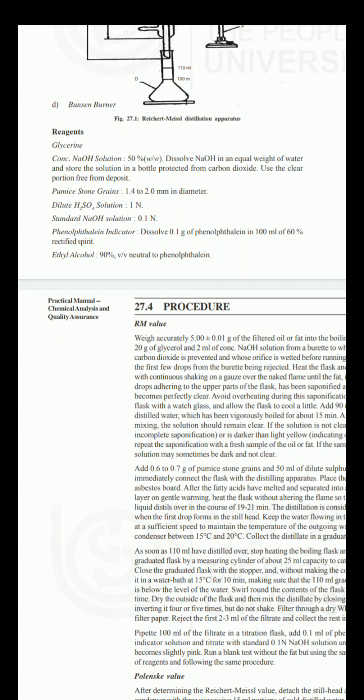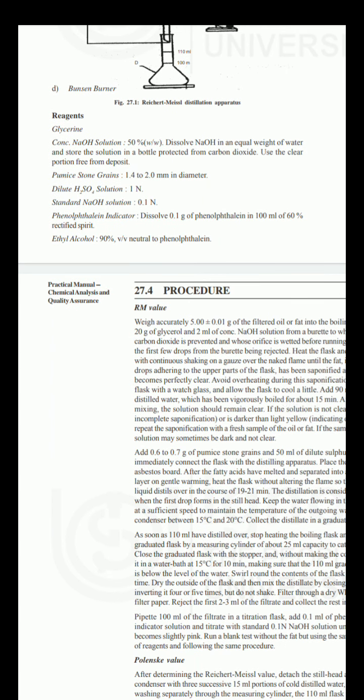This is the concentrated NaOH solution. Dissolve 50% NaOH in an equal weight of water and store the solution in a bottle protected from carbon dioxide. Use the clear portion free from deposit, meaning it should be solubilized.